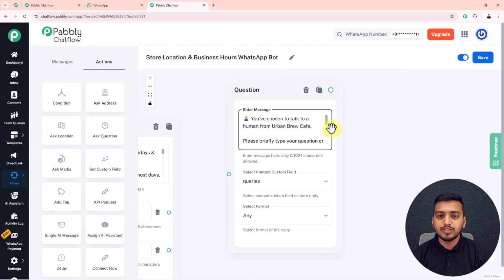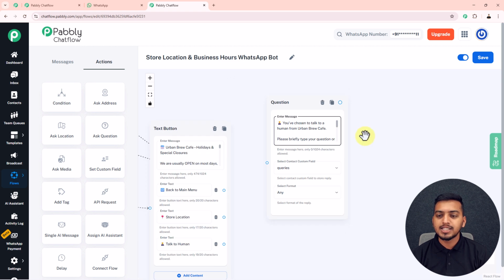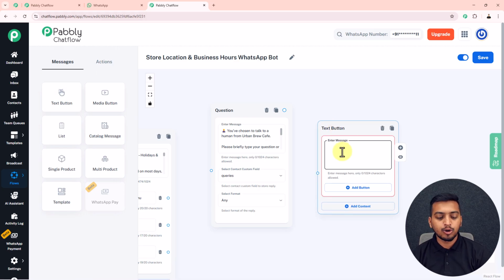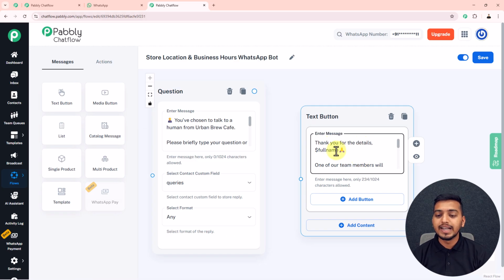Now in response to this particular question, as I want to send a message to my customer, from this messages here I will drag in this text button, and inside this enter message box I will enter this message for my customer, where you can see I have added this text. Thank you for the details to assign full name. One of our team members will personally reply to you soon during our business hours. If it's urgent, you can also call us at this particular number. While you wait, you can still use the menu below.